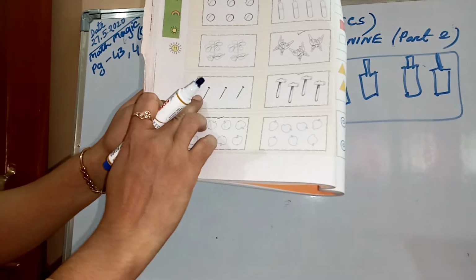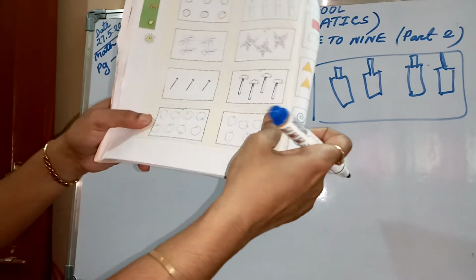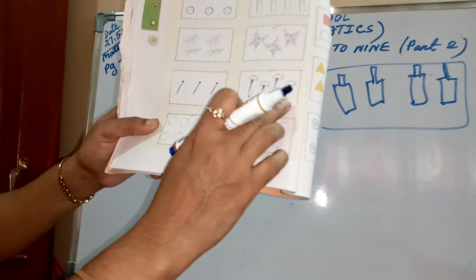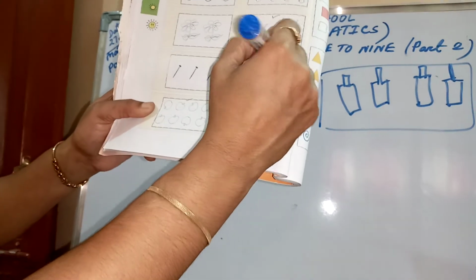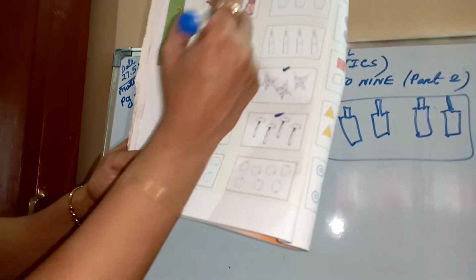And there is a pin. How many? 1, 2, 3. And this hammer, how many? 1, 2, 3, 4. So which is more? Hammer. So tick this box. Tick it. You have to color this.